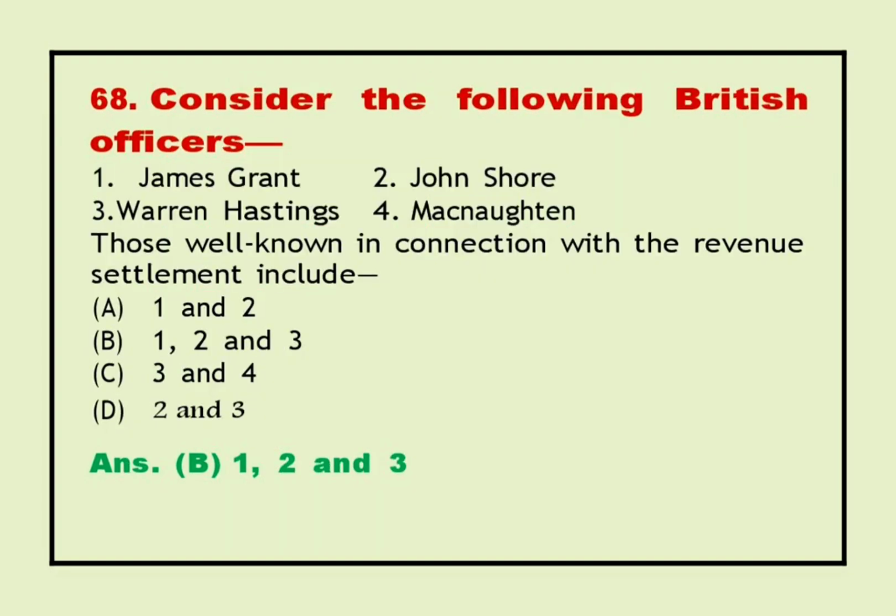68. Consider the following British officers. 1. James Grant. 2. John Shore. 3. Warren Hastings. 4. Macnaghten. Those well known in connection with the revenue settlement include. Answer B. 1, 2 and 3.